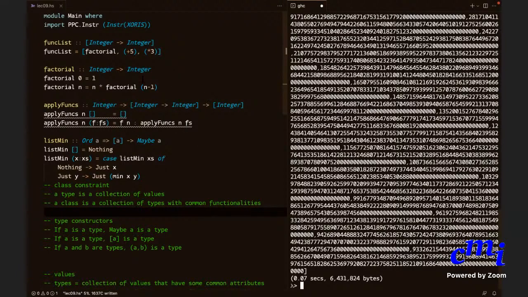Yes, it is putting two constraints on a. a belongs to the class Eq and it also belongs to the class Num. I don't know why it has to do that though. I thought somehow that Num means that you can always check equality. Numeric types can always be checked for equality. Okay. Great then.